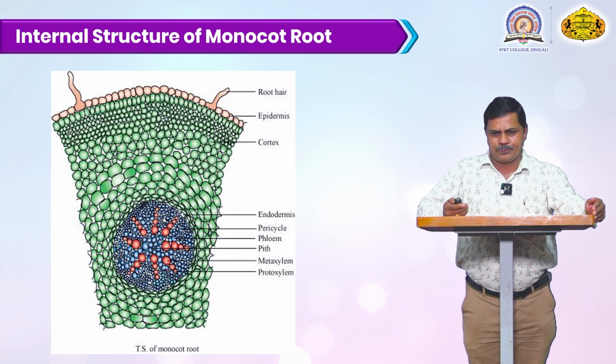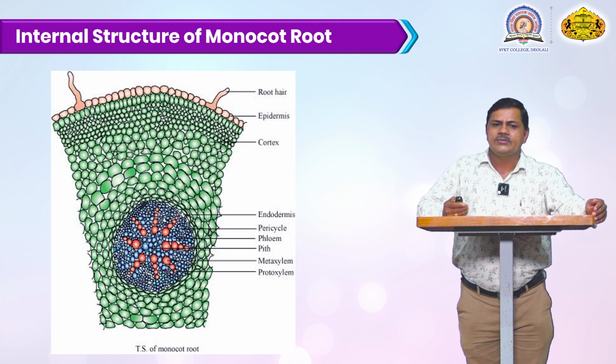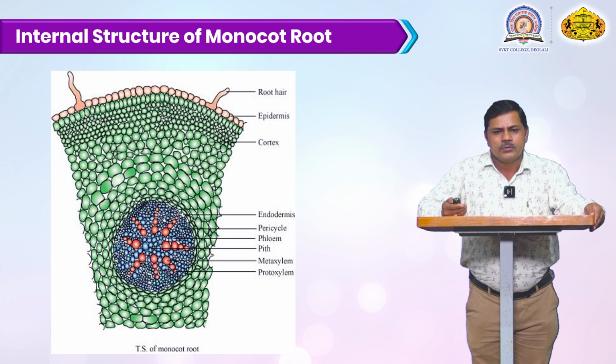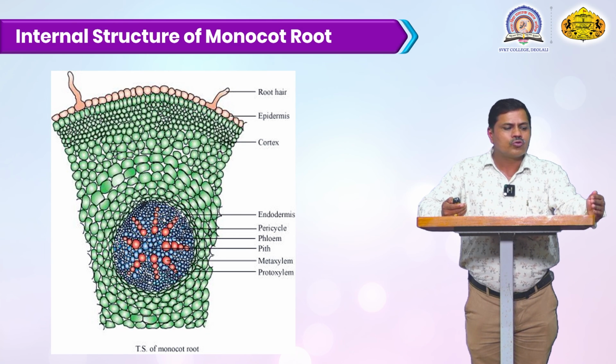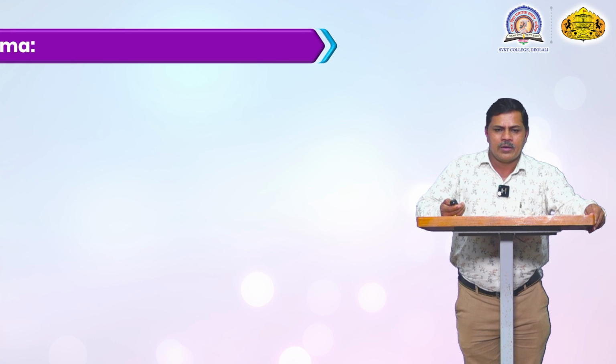Just below the endodermal cells is the vascular bundle, which contains xylem, phloem, and the pericycle layer. The xylem cells alternate with the phloem cells. The xylem is of two types, metaxylem and protoxylem. Protoxylems are present at the peripheral region, and metaxylems are present at the central portion, and at the center there is the pith.